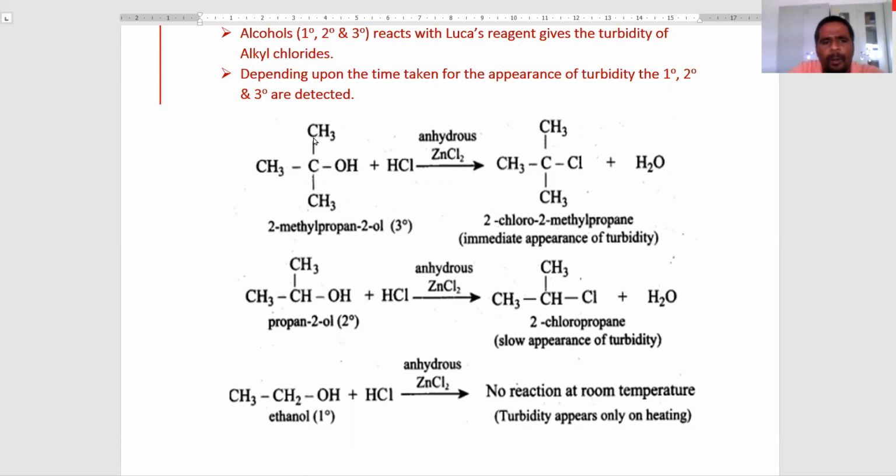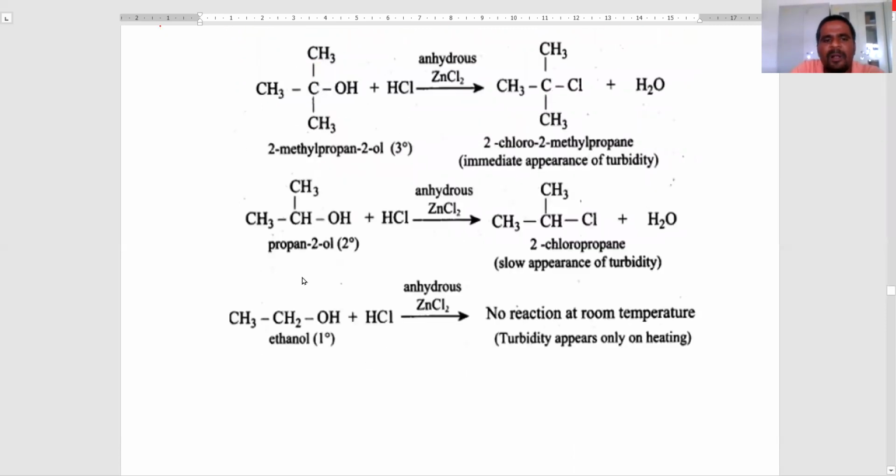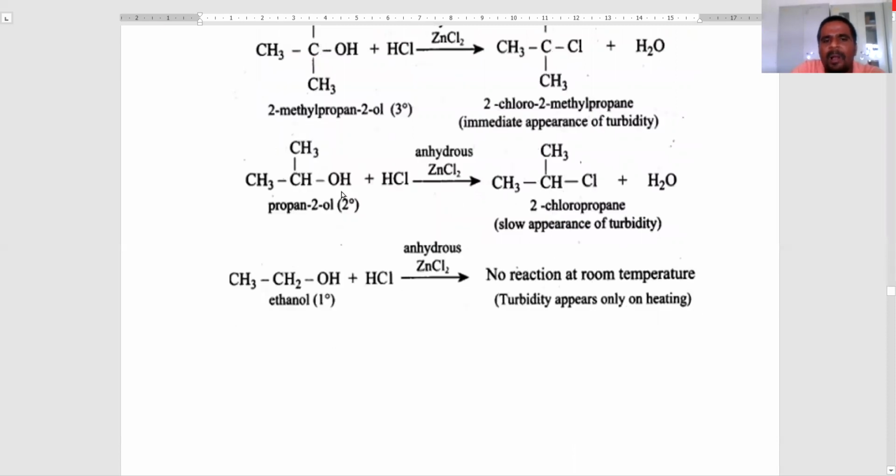First, we take tertiary alcohol. To this tertiary alcohol, we add the Lucas reagent. If immediate appearance of the turbidity takes place, it is confirmed that it is the tertiary alcohol. In case of secondary alcohols, the Lucas reagent is added. If the turbidity appears, it takes 5 to 10 minutes. It is confirmed that it is a secondary alcohol.